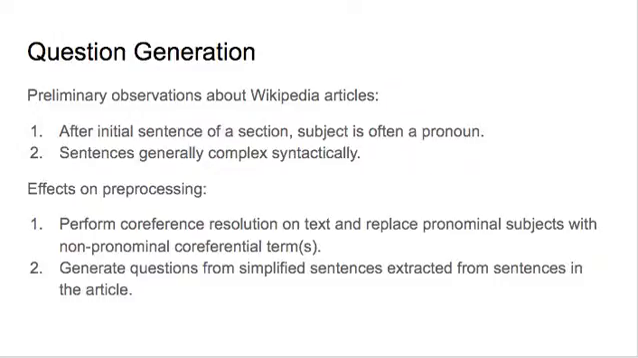In designing our question generation module, we made some preliminary observations. First, we know that after the initial sentence of a section, the subject of sentences is often a pronoun. To handle this, we perform co-reference resolution on the text and replace pronominal subjects with non-pronominal co-referential terms. Next, we observe that sentences in Wikipedia articles are generally syntactically complex. So to generate more fluent questions, we generate questions from simplified sentences extracted from sentences in the article.